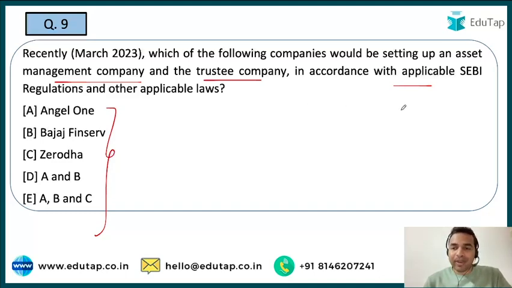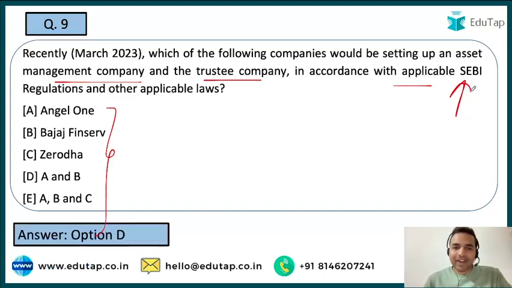See guys, whenever you see the name of any major organization in India or any international organization in the news, it is very important to know more details about them. For example, when I talk about SEBI, it was established in 1988. It is headquartered in Mumbai. And the chairman of SEBI is Madhabi Puri. So you have to seek out this kind of information from your end and note it down, okay. So guys, the right answer to this question is option A and B, that is Angel One and Bajaj Finserv.